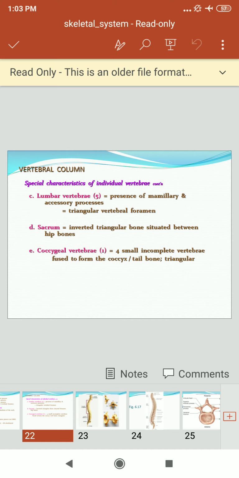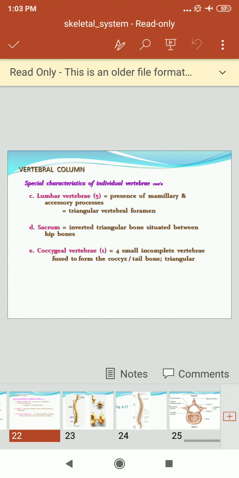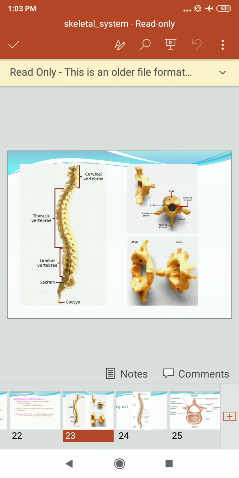The sacrum is an inverted triangular bone situated between the hip bones. The coccygeal vertebrae are 4 small incomplete vertebrae fused to form the coccyx. So you can see this picture of the cervical vertebra, thoracic, lumbar and sacrum.